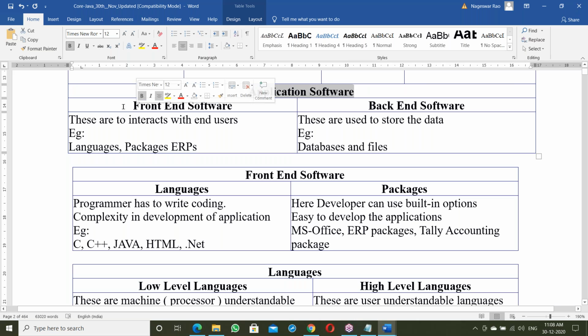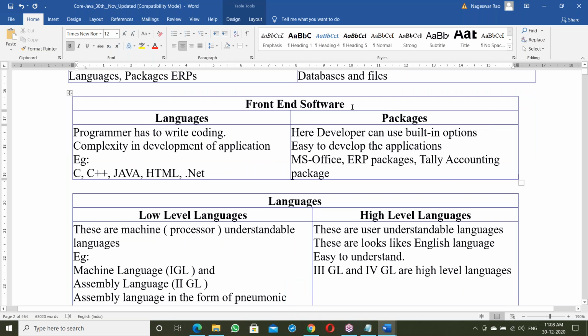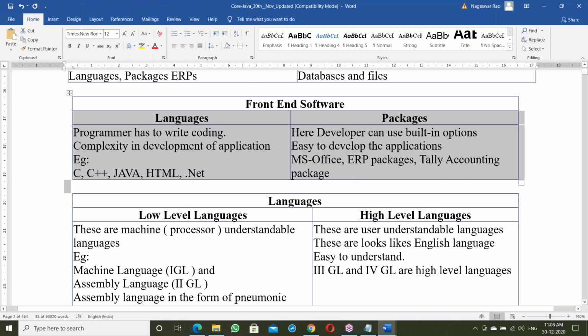In application software, front end and back end are explained clearly in the document. Front end interacts with end users; languages and packages come in this category. Backend software is to store data. Our topic is front end, and Java is a front end. In packages, the developer can use built-in options. Examples are MS Office and ERP packages like Tally, an accounting package. They are ready-made, ready to use.